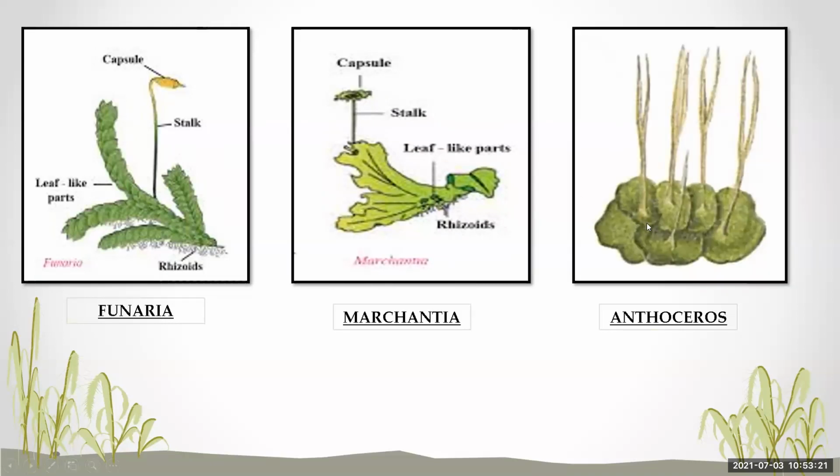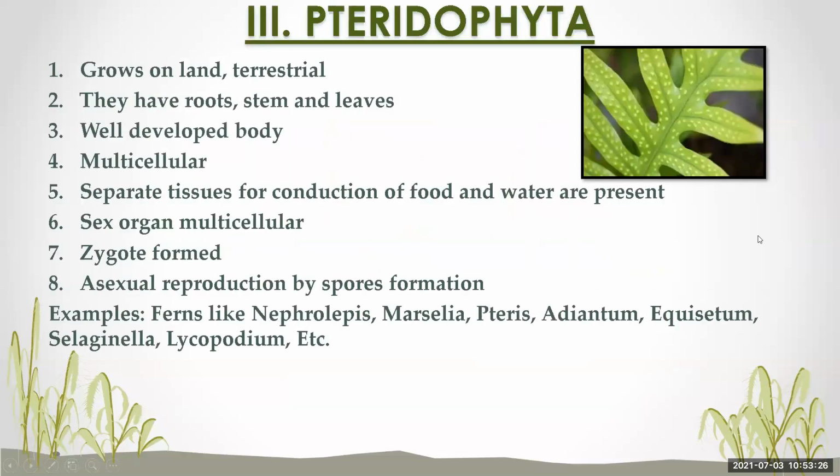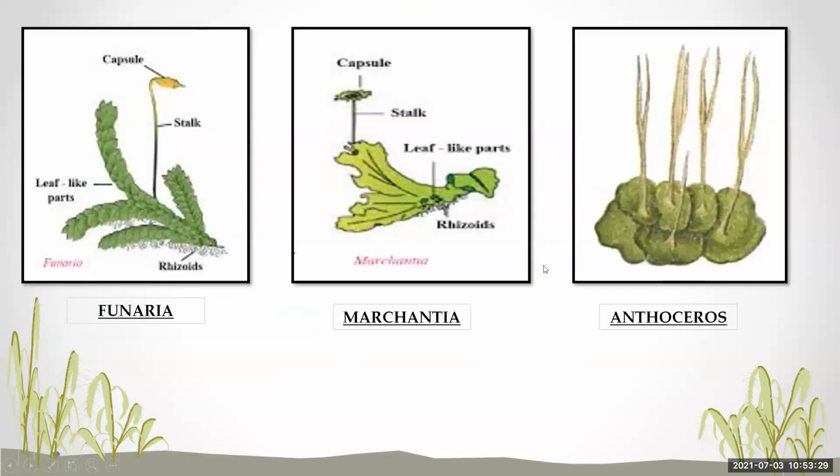Then Anthoceros, you can see here, these are the capsules. There are rhizoids also present beneath this leaf-like structure. So they have root-like, leaf-like and stem-like structures, and also the capsule in which the reproductive organs will be present. These are a few examples of division Bryophyta, which is amphibian in nature and requires both soil and water for reproduction. The examples of this division are Funaria, Marchantia, and Anthoceros.